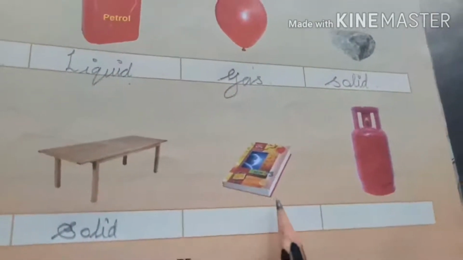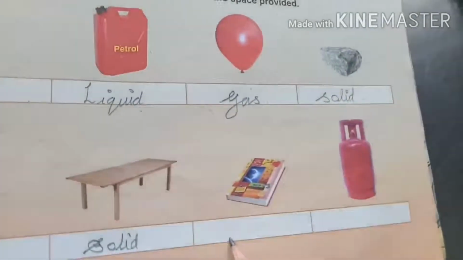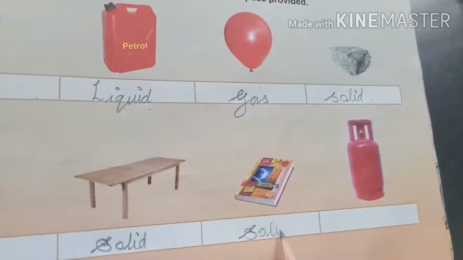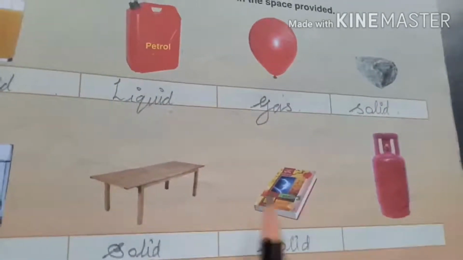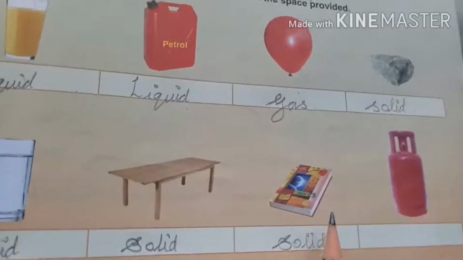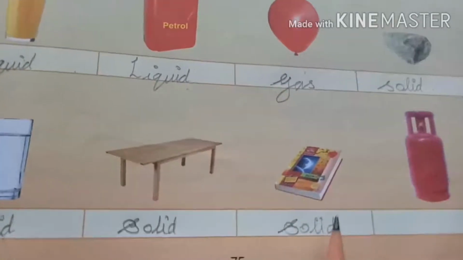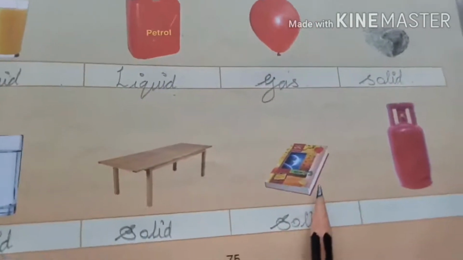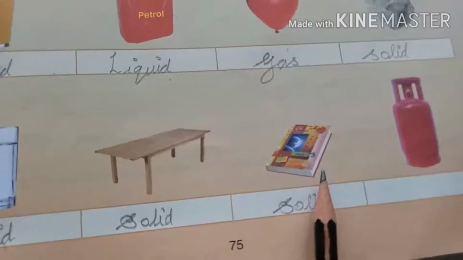Right, children? And the seventh picture is, yes, you know that very well. What is that? Book. So book also is a solid. Why, children? If you place a book on a table, can it change the shape of the table? No. Can it change its own shape? No, because it has a definite shape. Can we pour the book? No. So book also is a what state of matter? That is solid.